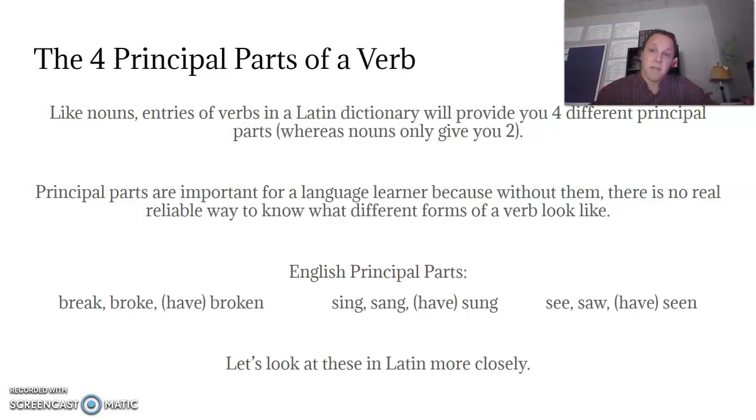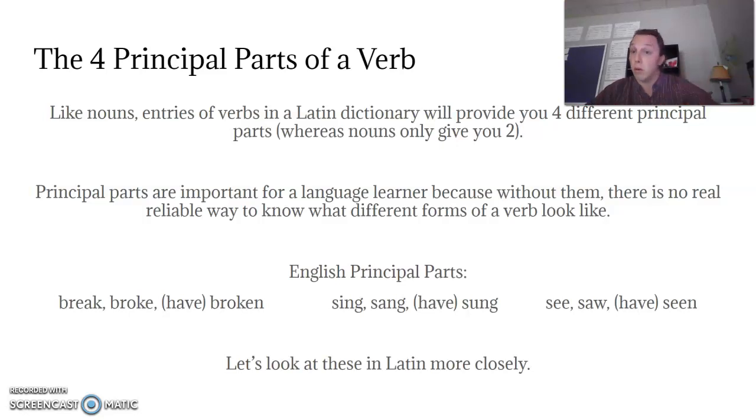Principal parts are important for a language learner because without them, there's no real reliable way to know what different forms of a verb look like. You can guess, but we want more certainty than guessing. And you may be thinking this is weird, but consider that English has principal parts as well, but you've probably never seen them or had them explained to you that way because you've never had to learn.